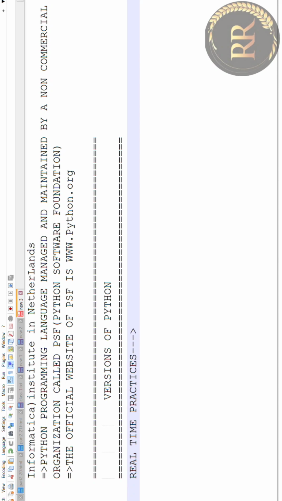For this you have to know the versioning process. So I will tell an example from real-time practice. When you go to the mobile shop, you will buy a mobile.